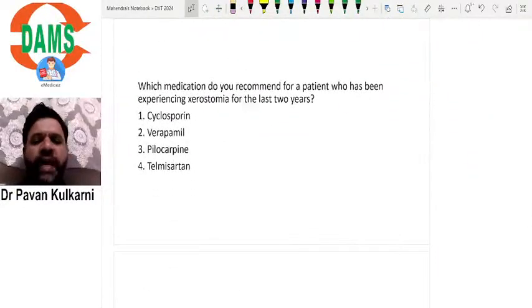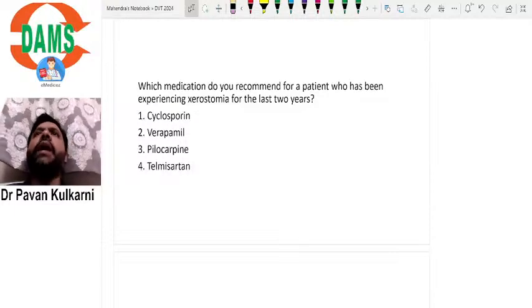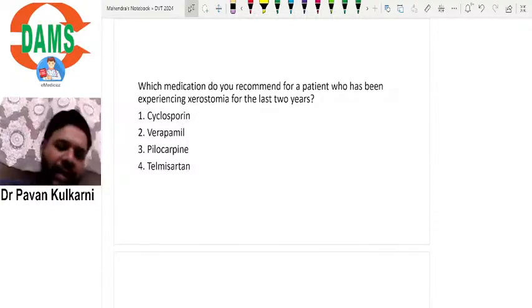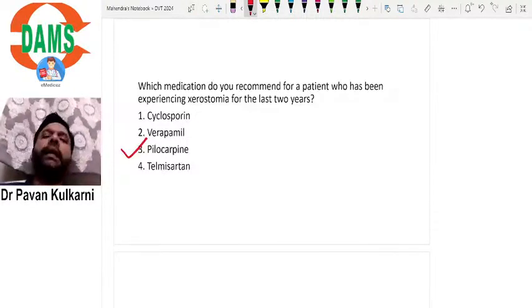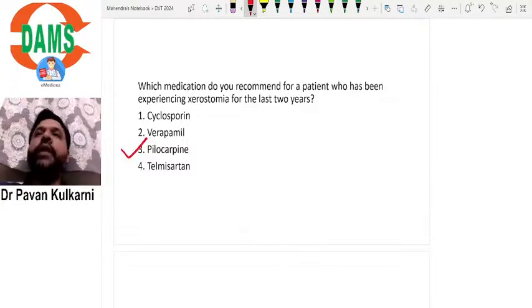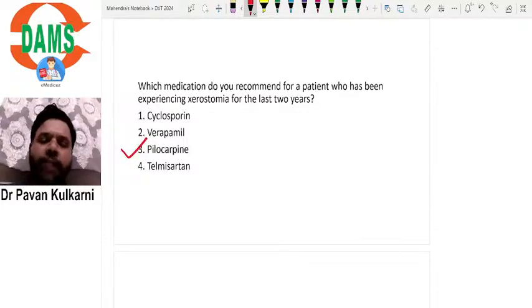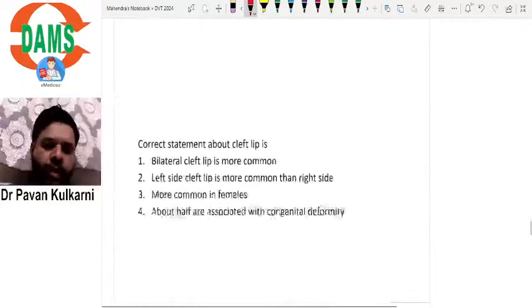Next question. Which medication do you recommend for a patient who has been experiencing xerostomia for the last 2 years? We know that for xerostomia, we need to give pilocarpine. Again, a straightforward question. Pilocarpine is usually given wherever there is a reduction in salivary production. Saliva production will be less. In such cases, pilocarpine is recommended. There are many other options like salivary substitutes, but one of the drugs that is mentioned typically is pilocarpine. This has also been discussed.